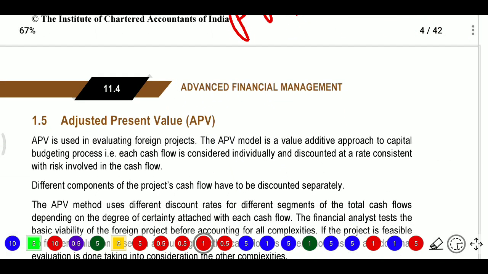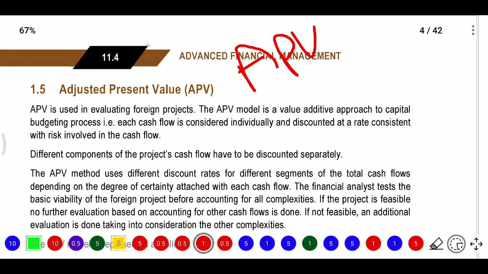Now we need to know about the adjusted present value. What is this adjusted present value? In past days we calculated the NPV; now adjusted PV is used to evaluate foreign projects. The APV model is an additive approach to the capital budgeting process.